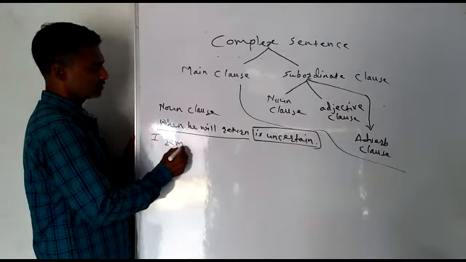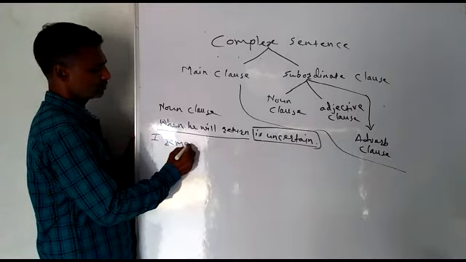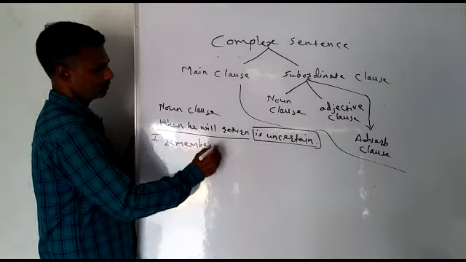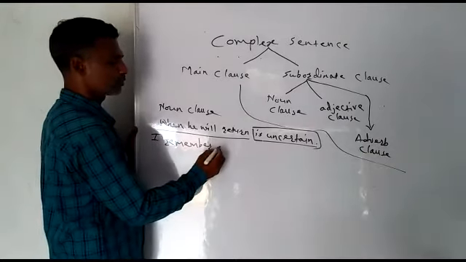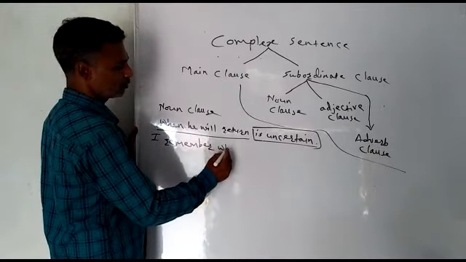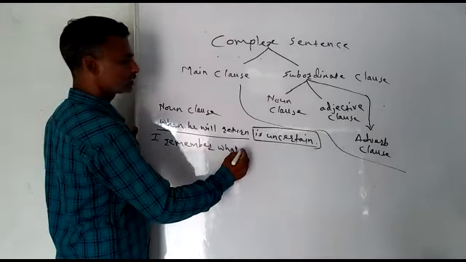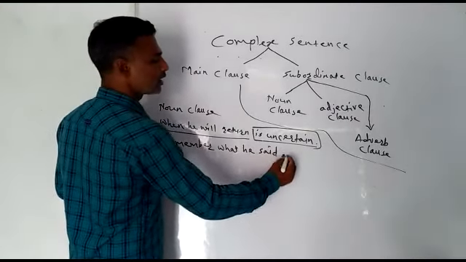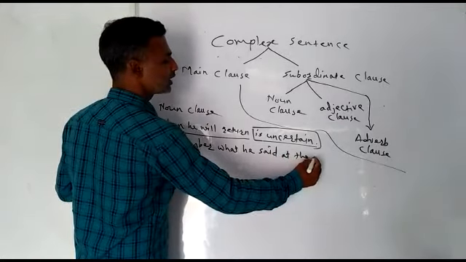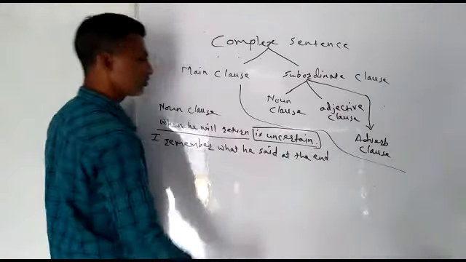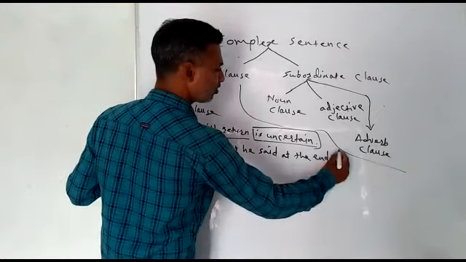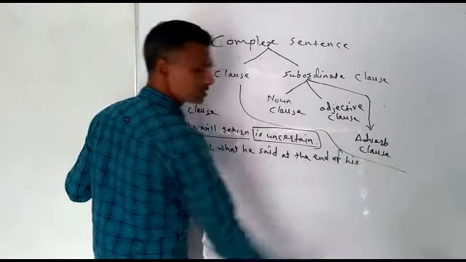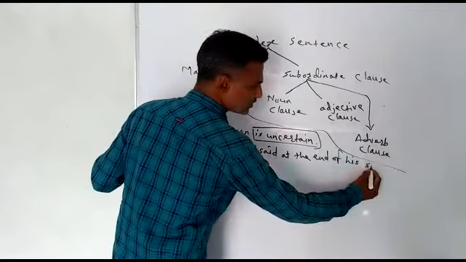I remember what he said at the end of his speech.